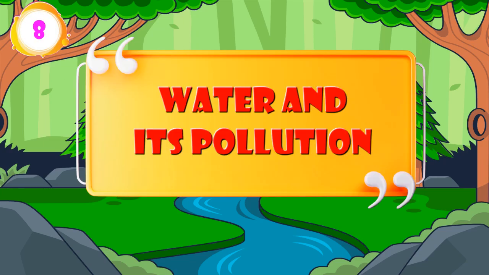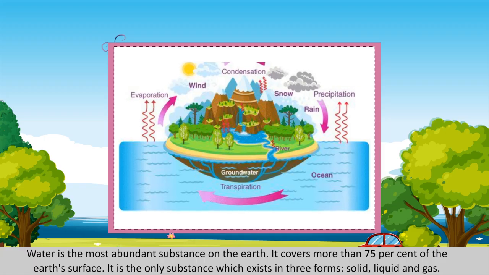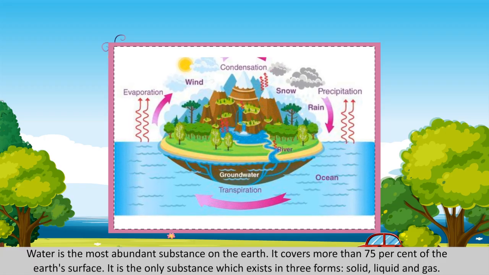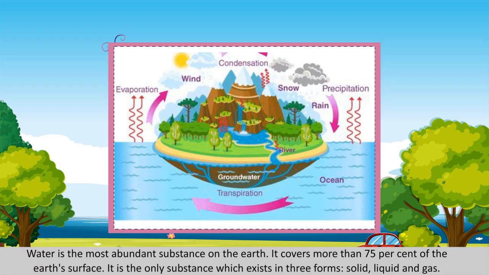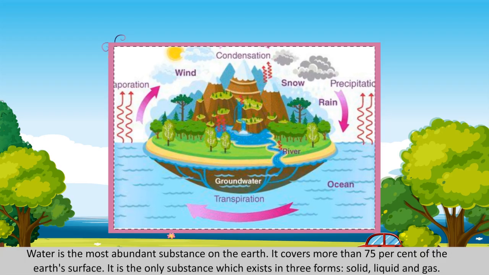Lesson 8. Water and its pollution. Water is the most abundant substance on the earth. It covers more than 75% of the earth's surface. It is the only substance which exists in three forms: solid, liquid, and gas.